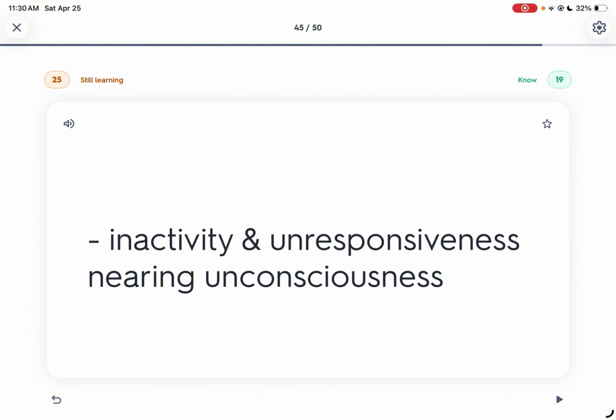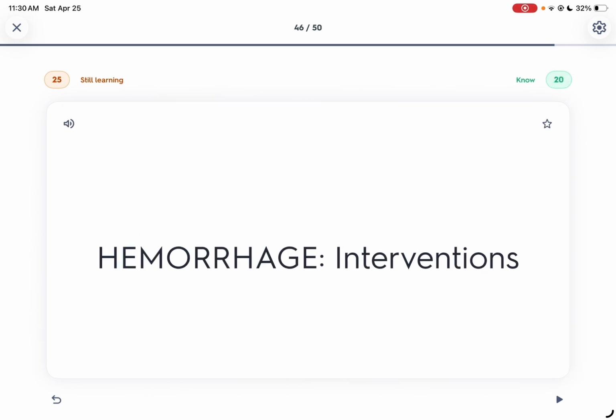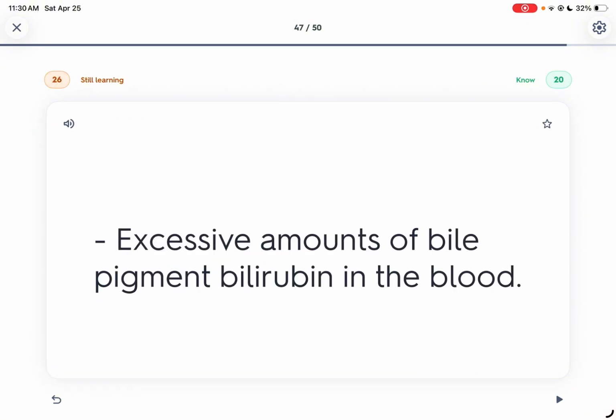Lethargy, hemorrhage. Hemorrhage interventions: oxygen, blood transfusion, exchange transfusion, monitor for signs of hemorrhage, and administer vitamin K. For hemorrhage, you give vitamin K and monitor for signs of hemorrhage.